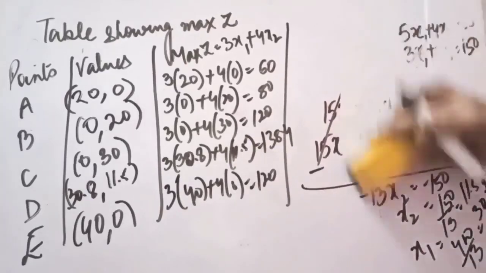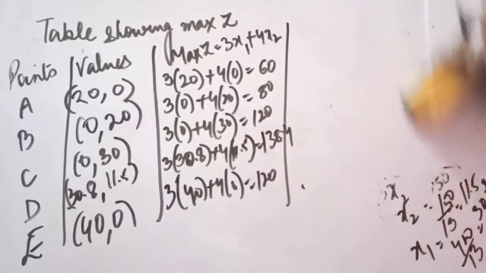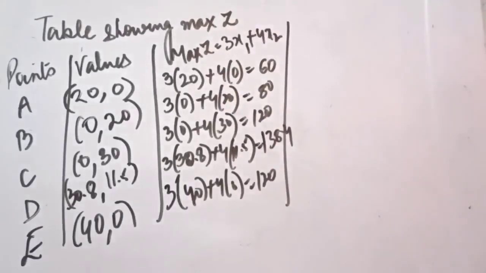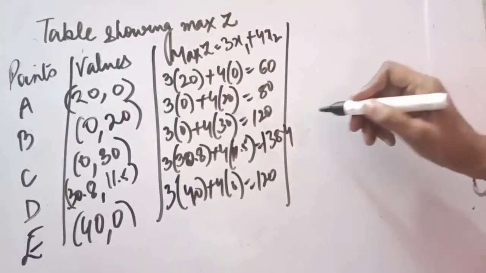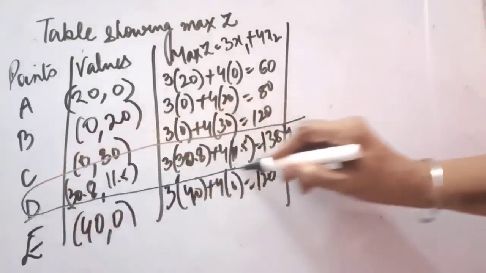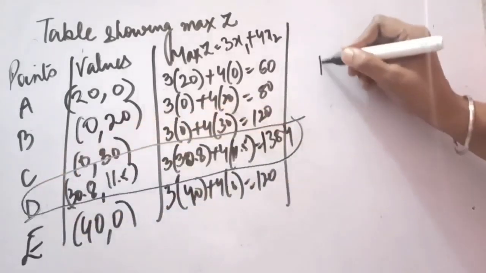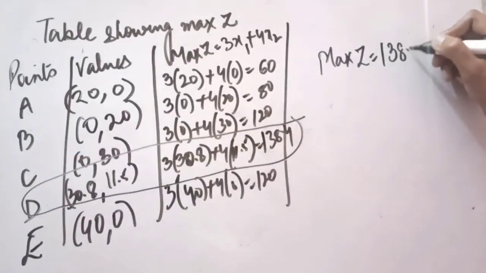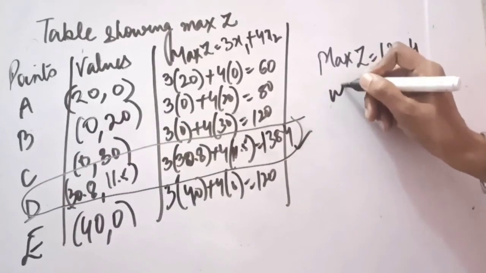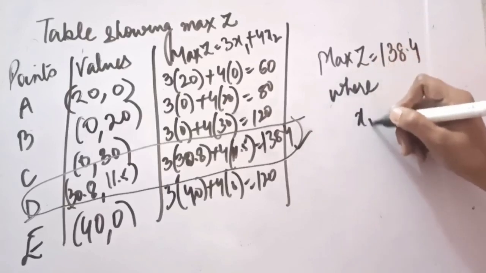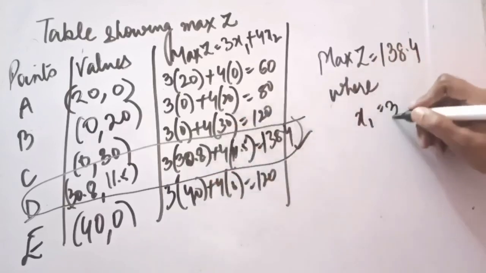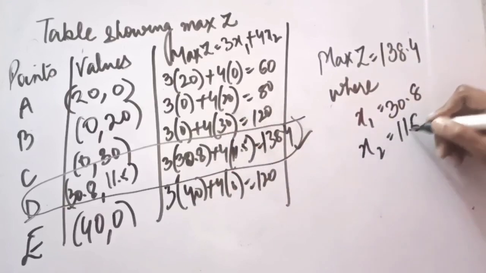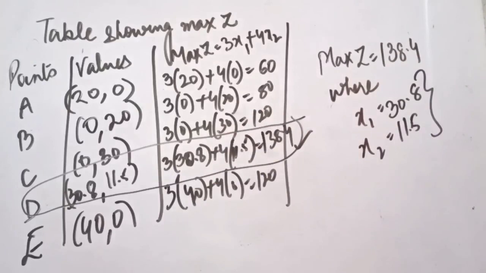So what is the maximum value? Because this question is of maximization. Our objective is to maximize. So we will be selecting which is the maximum value. So we all can see this is the value which is maximum out of these. So we will be writing our maximize z is equals to 138.4, where x1's value came out to be 30.8 and x2's value came out to be 11.5. So this will become our answer.